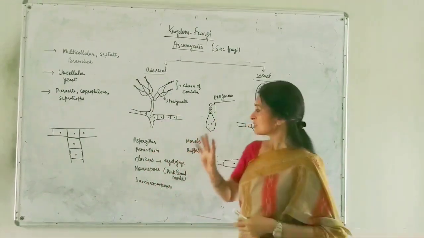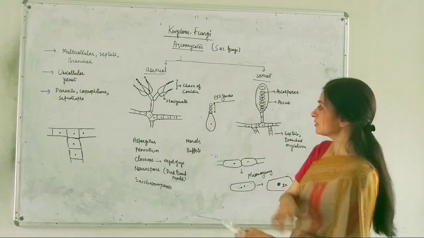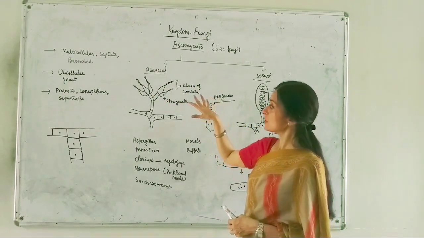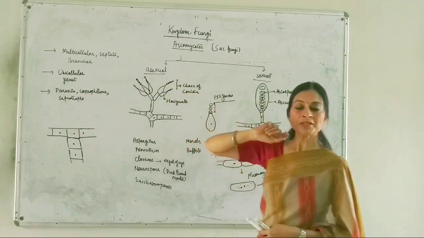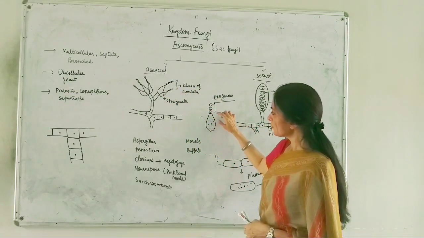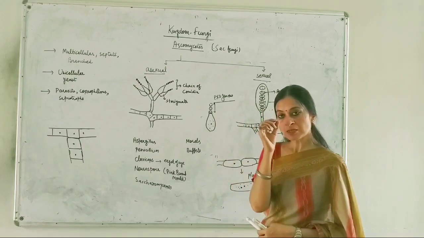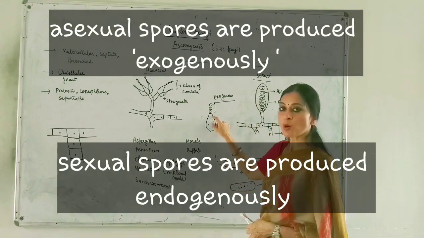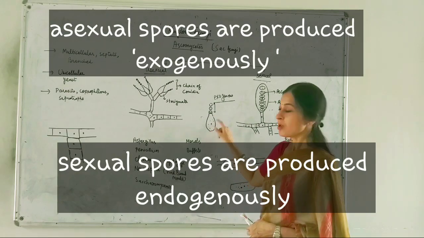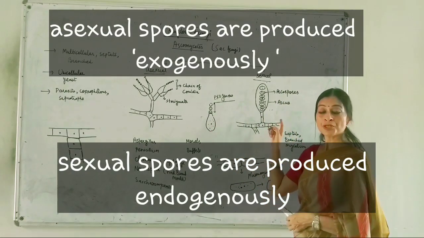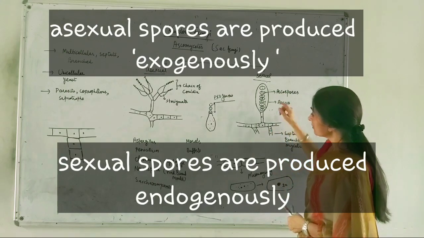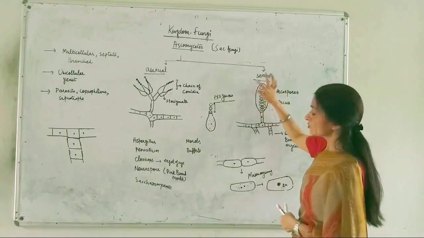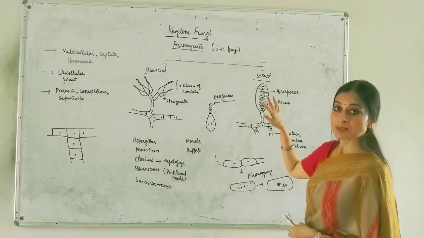Now I want to tell you the difference in the mode of spore formation. In asexual reproduction, what we have seen is that the spores are produced exogenously, means they were cut off as small round structures from the tip of the cell. But here the spores are produced inside this specialized structure that we call the ascus.